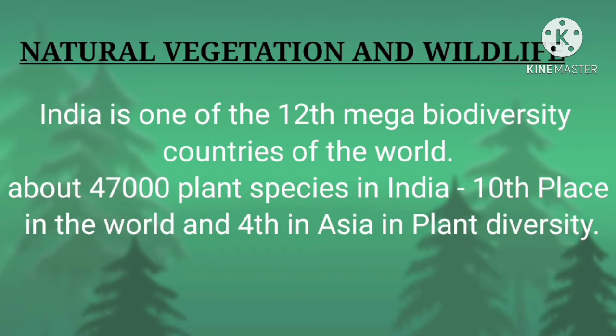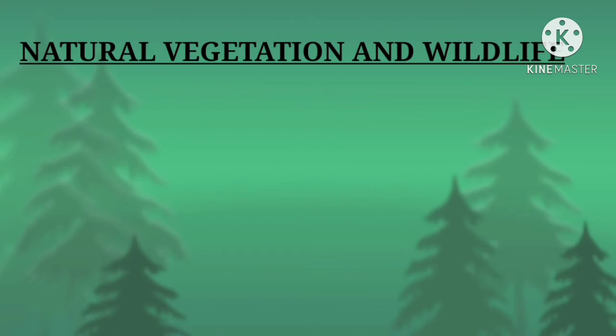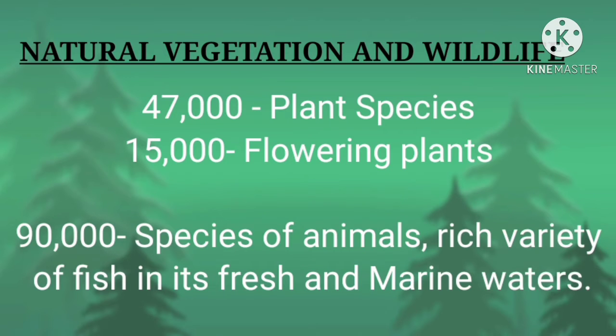There are about 15,000 flowering plants in India, which account for 6% of the world's total number of flowering plants.